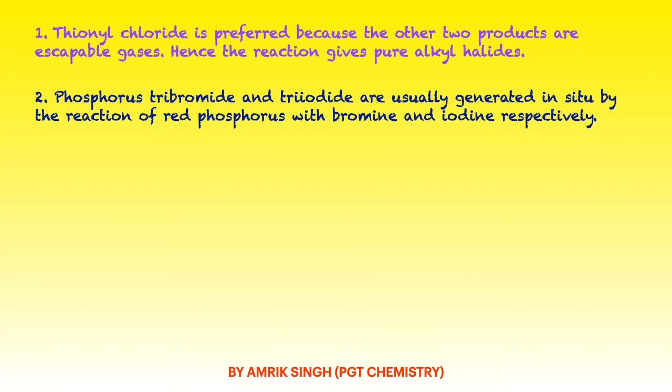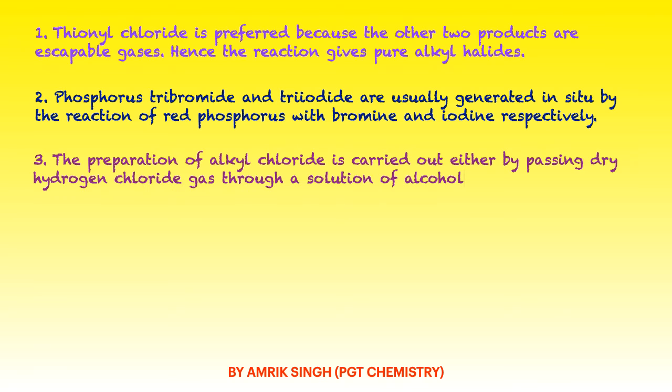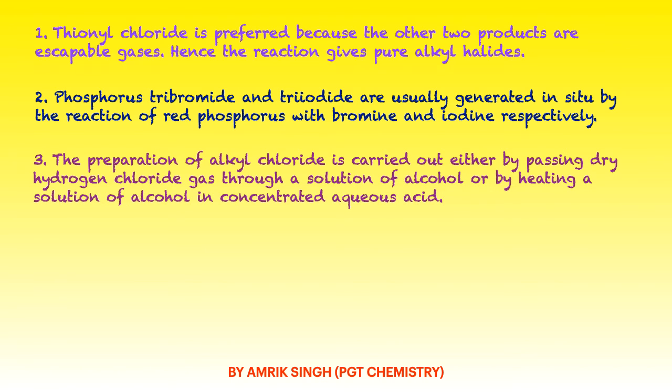Some important things we will have to remember: thionyl chloride is preferred because the other two byproducts are gases, hence the reaction gives pure alkyl halide. Phosphorus tribromide and triiodide are usually generated in situ by reaction of red phosphorus with bromine and iodine respectively. In situ means they are prepared in the reaction mixture and consumed in the reaction mixture.